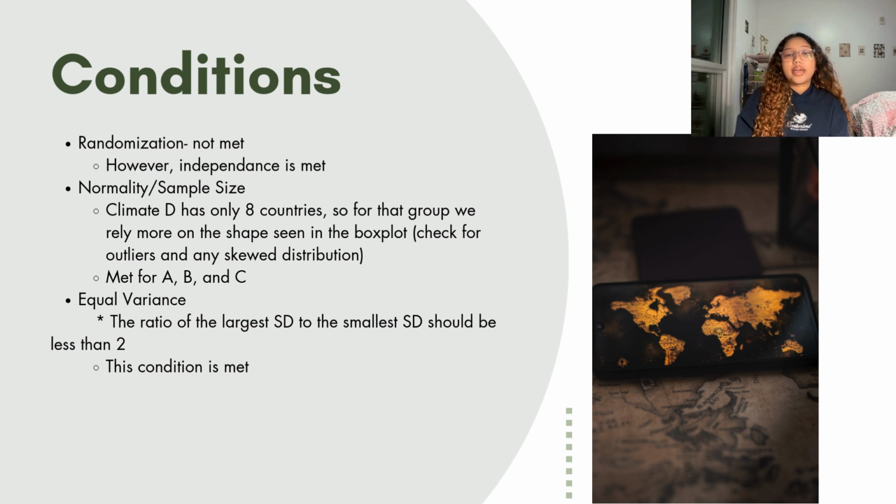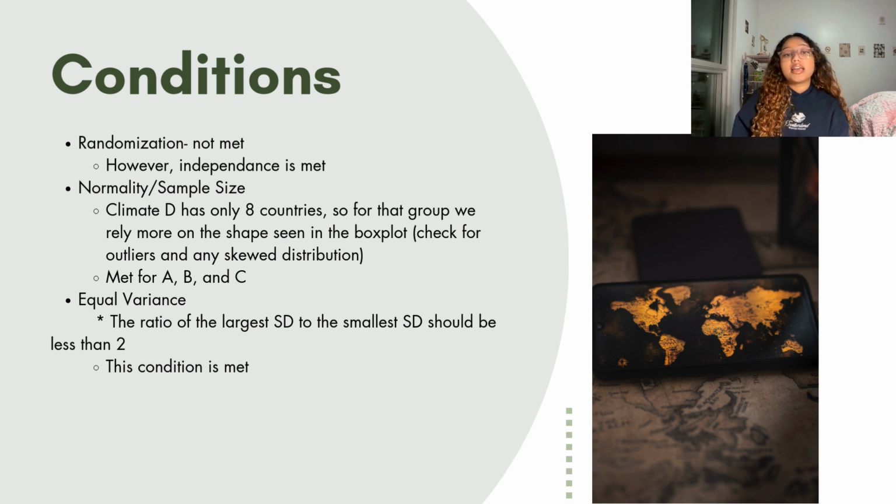Before running my one-way ANOVA test, I needed to check whether the main conditions for this test were met or not. The first condition is randomization/independence. Because the observational study uses existing country data, I didn't have to randomly assign countries to climate groups, so technically the randomization condition is not met. However, the independence condition is met because each observation represents a different country, and one country's life expectancy would not necessarily affect another's.